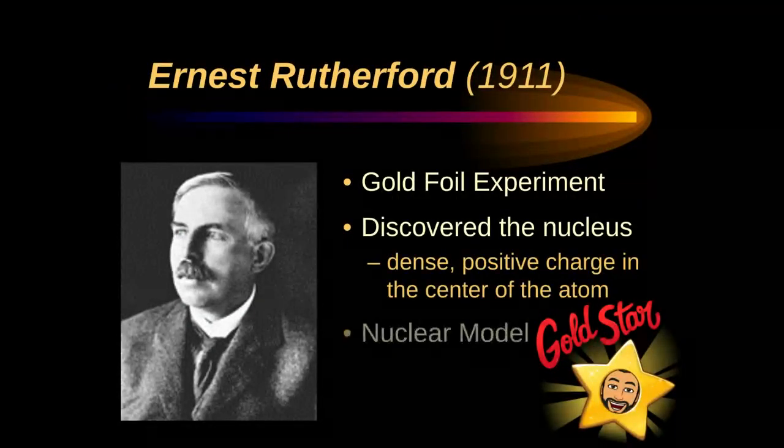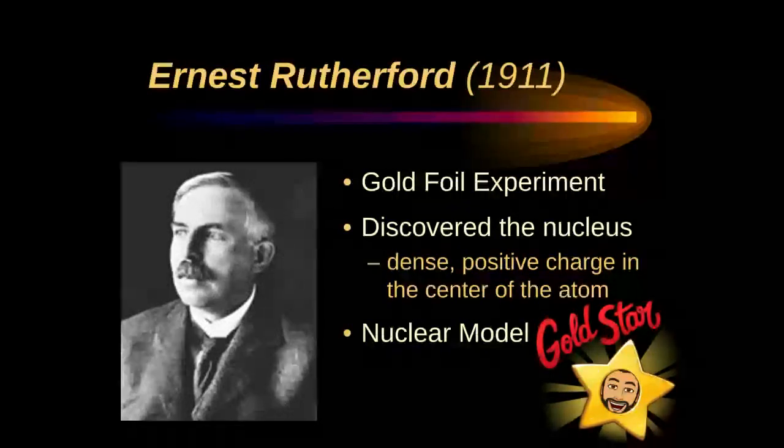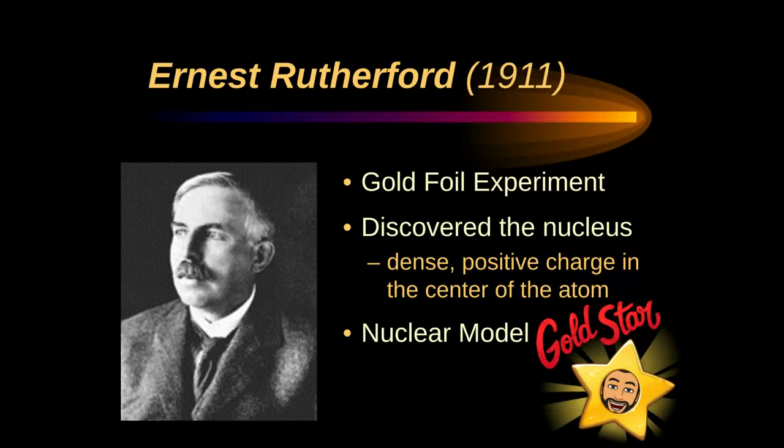And then fast forward a few more years. This is in the same general time frame. We've got Ernest Rutherford. And he did an experiment called the gold foil experiment, where he essentially shot very microscopic small particles at very, very, very thin gold foil. And he expected that all of them were just going to go right through the foil because they're very small, smaller than an atom. What he found is that most of them went through the foil, but some of them were deflected. And some of them even deflected and bounced almost directly backwards back towards him.